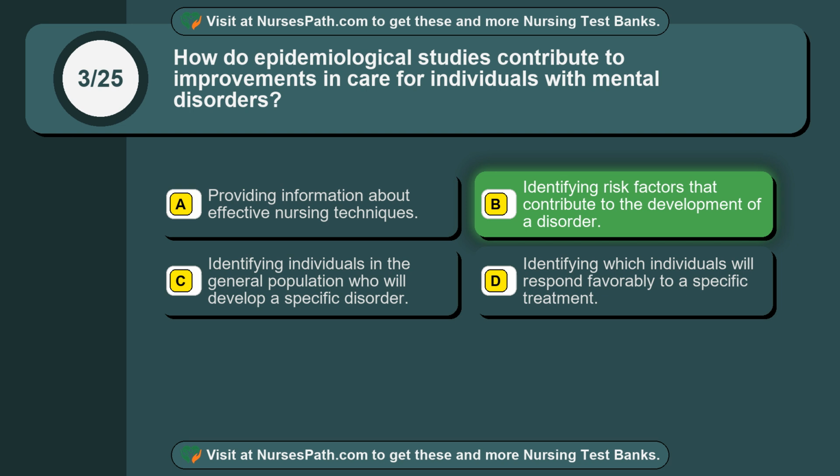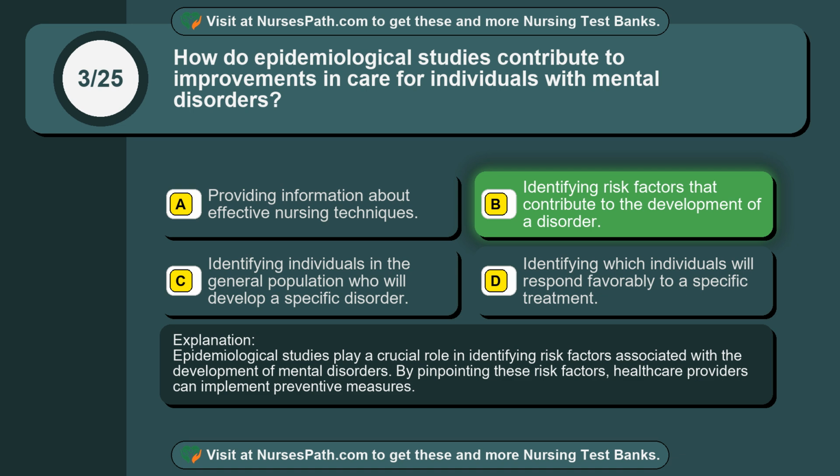The correct answer is option B. Identifying risk factors that contribute to the development of a disorder. Epidemiological studies play a crucial role in identifying risk factors associated with the development of mental disorders. By pinpointing these risk factors, healthcare providers can implement preventive measures.